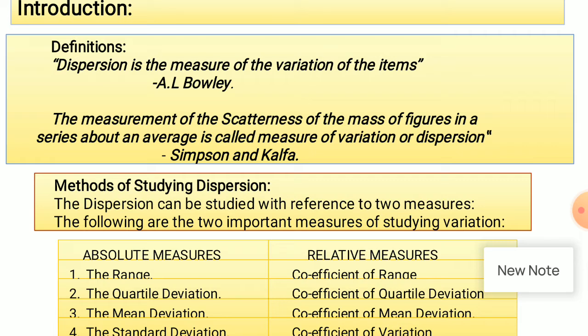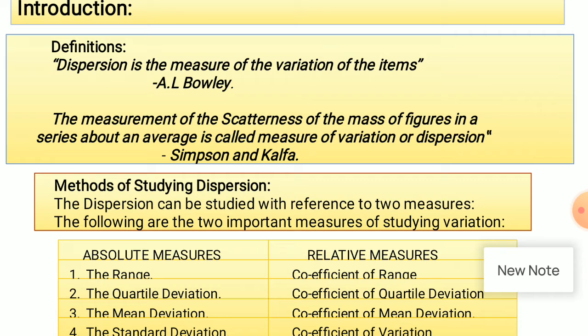In such a case, the scatterness of the mass of figures is to be measured by means of measures of variation or dispersion. We have to measure that scatterness. For that purpose, we apply measures of dispersion. There are four types of measures of dispersion or variation.